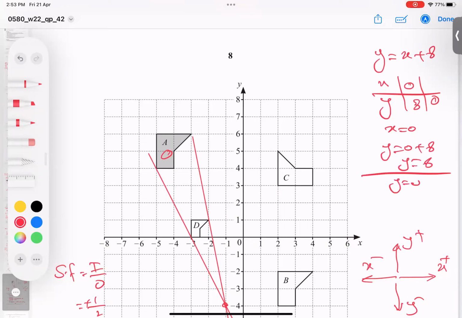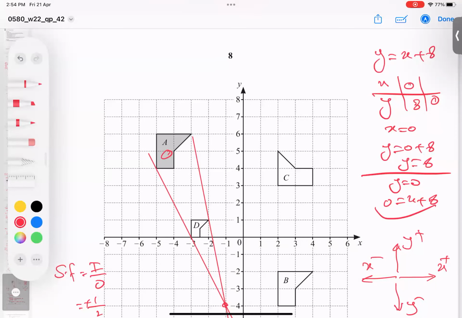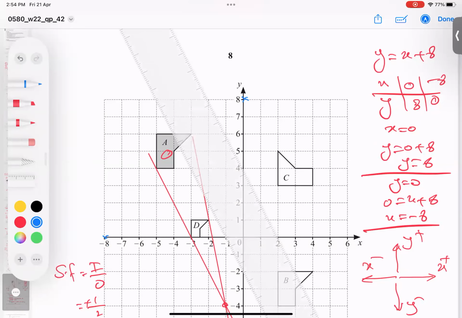Second option, I plug in y = 0. So 0 equals x plus 8, 8 goes there, and x becomes -8. So the point is (-8, 0). I mark (0, 8) here and (-8, 0) here. Now take a scale and join them.